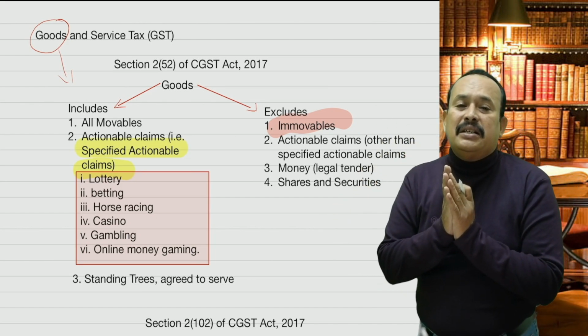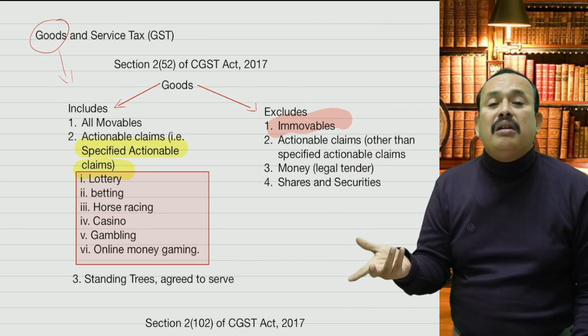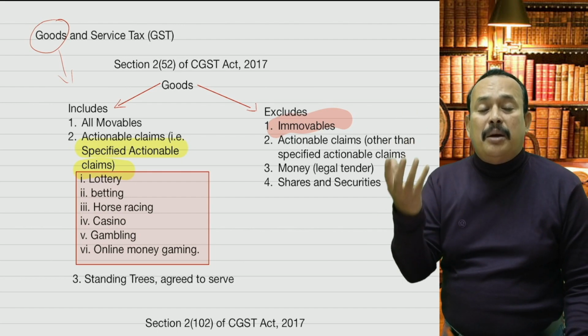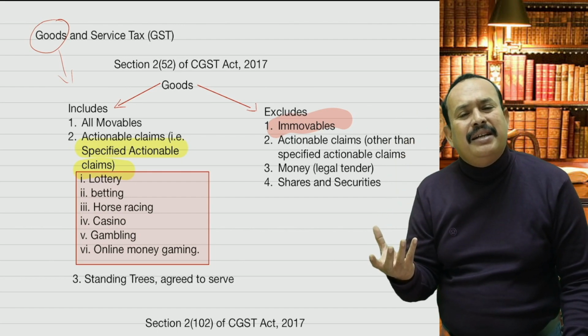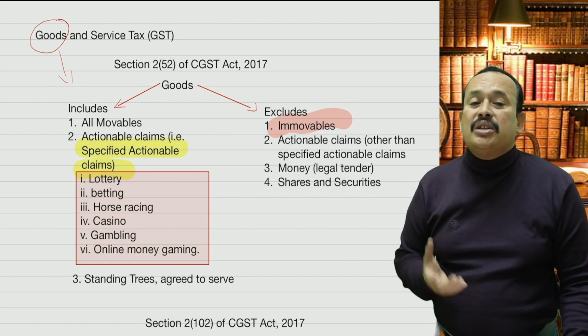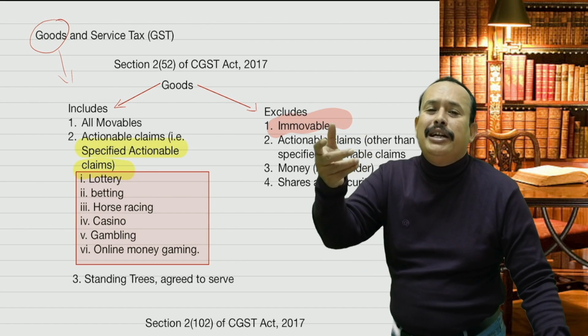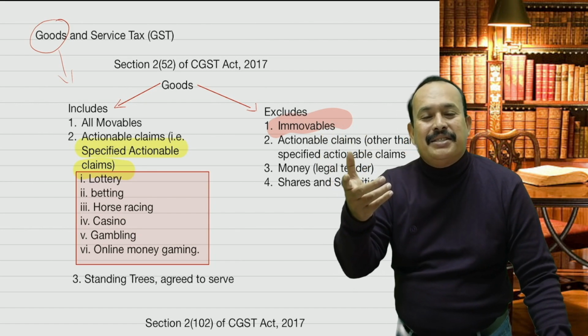Otherwise, if the transaction does not come under the supply of goods, then such a transaction does not come under the GST law, because what is excluded under the term goods is also excluded under the term service.